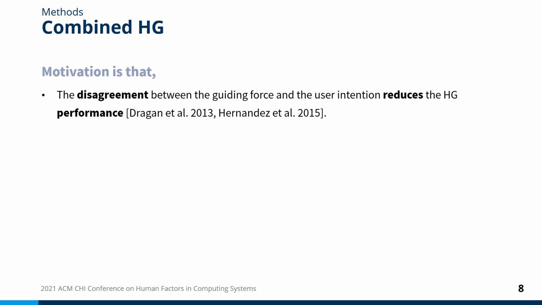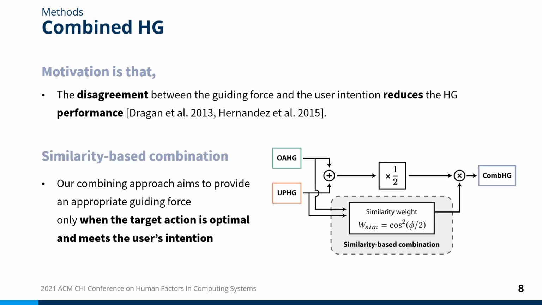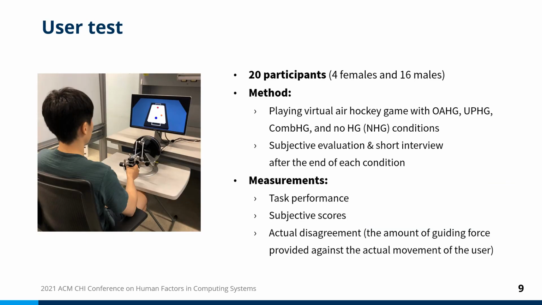force and the user intention is the main reason for the decrease of guiding performance. We present a simple but intuitive combining method that uses the similarity of the two haptic guidances, so it provides guiding force only when the target action is optimal and also meets the user's intention. We conducted a user test to validate and compare the three types of haptic guidance in terms of objective and